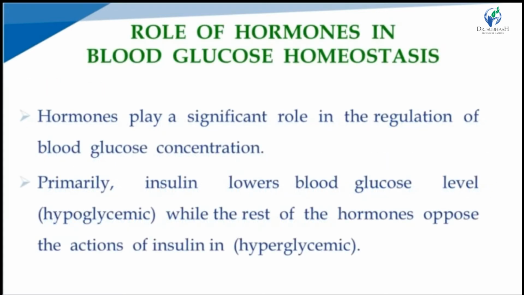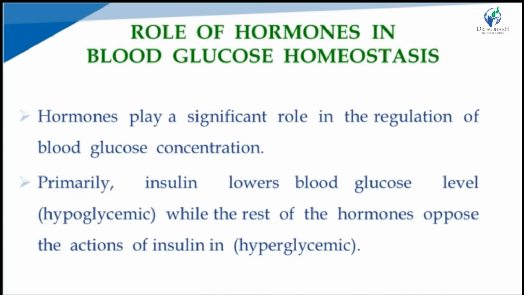Next, the role of hormones in blood glucose homeostasis. Hormones play a significant role in the regulation of the blood glucose concentration in the body. Insulin lowers the blood glucose level. That means it is a hypoglycemic hormone.